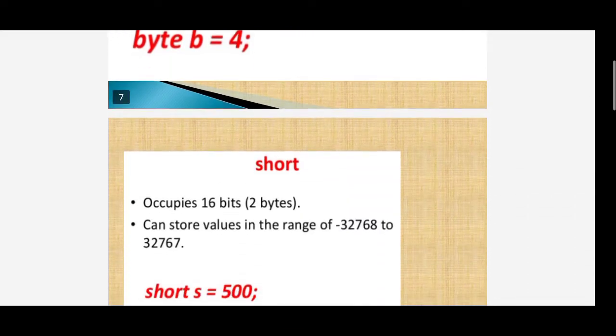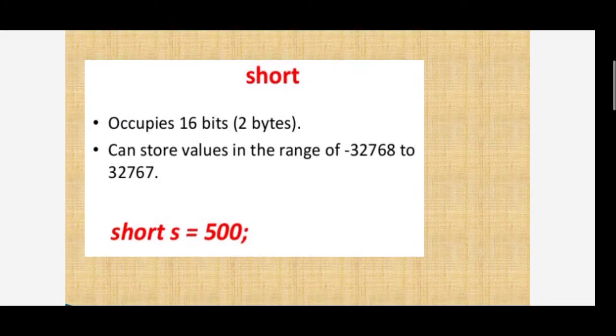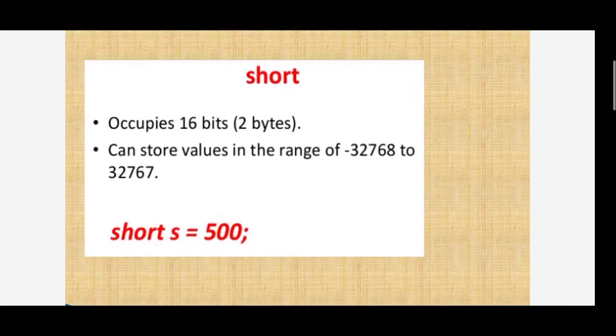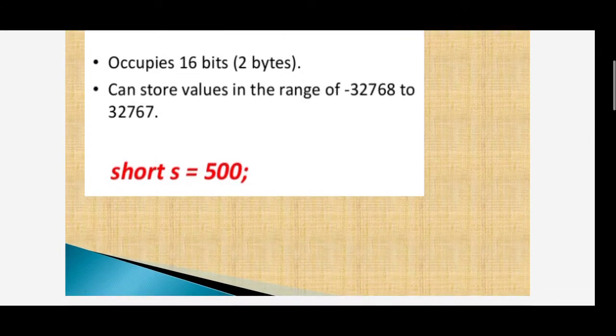Initialization. Short occupies 16 bits, 2 bytes, that is 2 into 8, 16 bits. It can store values in the range of -32768 to 32767. Short s is equal to 500. This is the declaration of short.